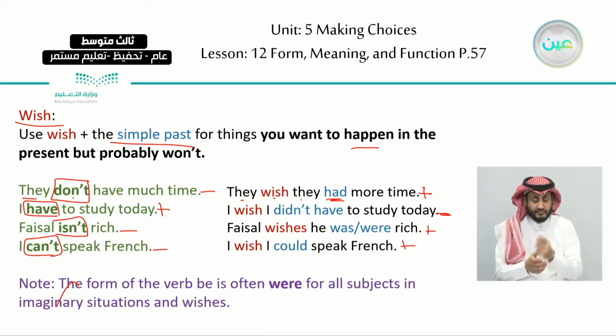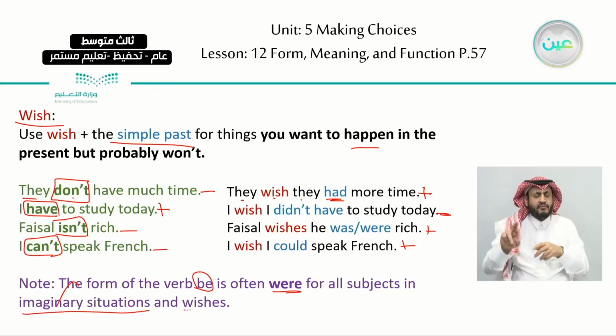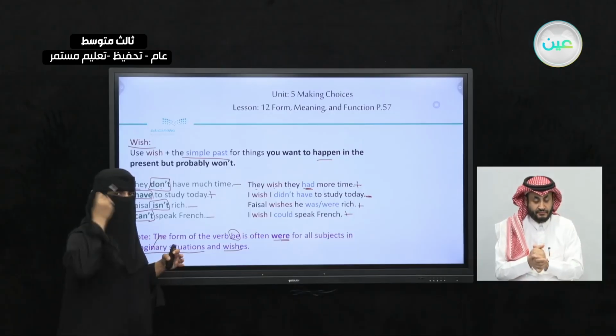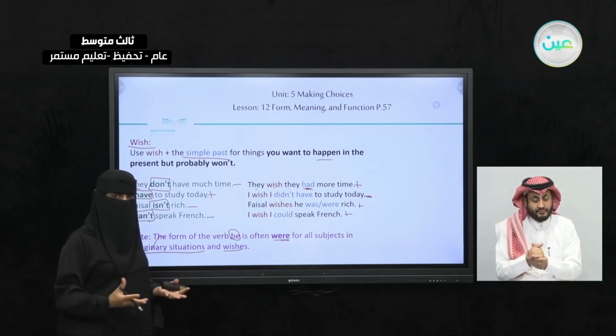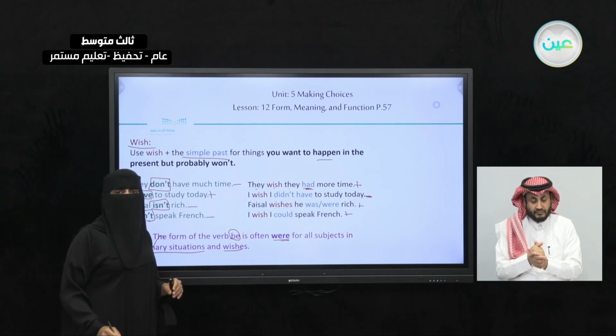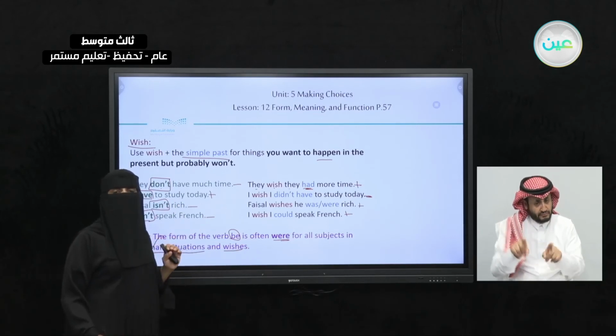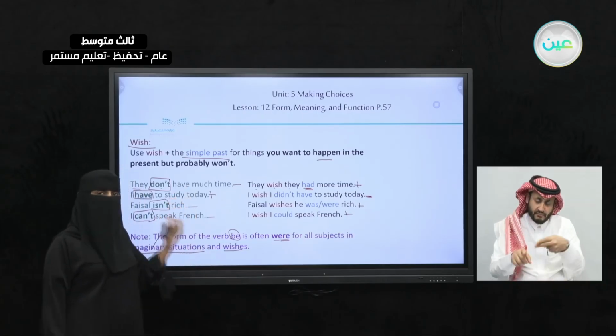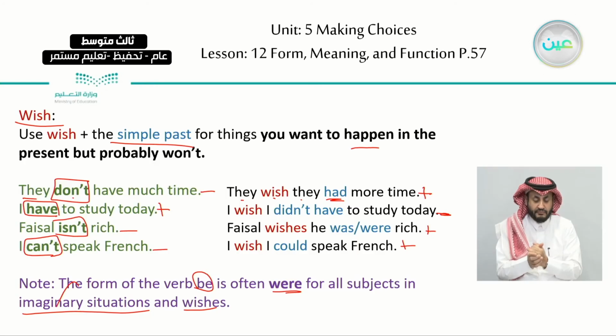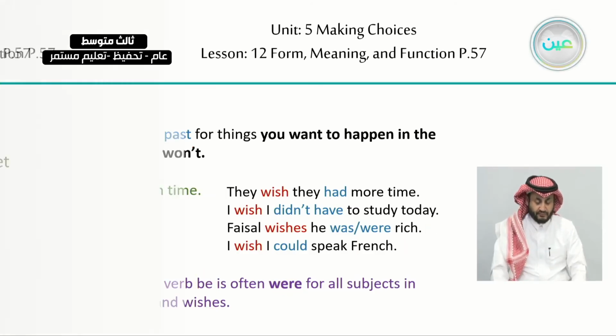And we have a note at the bottom. The form of the verb be, the verb to be, is often were. If I were you. Mostly for all subjects in imaginary situations and wishes. When we use the if conditional in an imaginary situation and with the verb wish, when we want something imaginary, we use were. If I were a doctor, I'm not a doctor, I'm a teacher. If I am imagining, right? So in most of these situations we use were. I didn't say I was, okay?